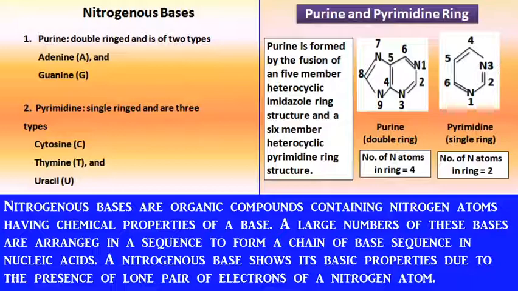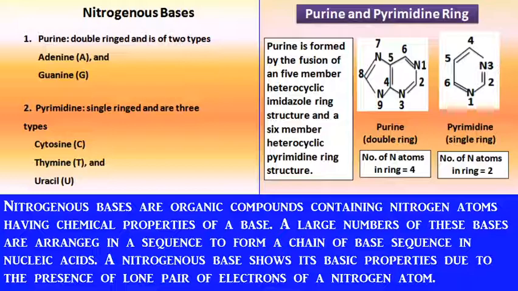There is an imidazole ring which get fused together with pyrimidine ring to produce purine ring. So purine ring is double ringed structure. Purine has two rings, whereas pyrimidine has only one ring.